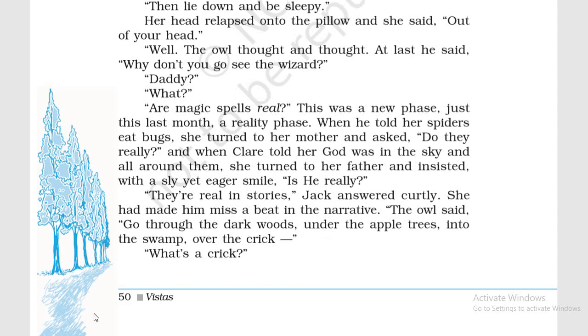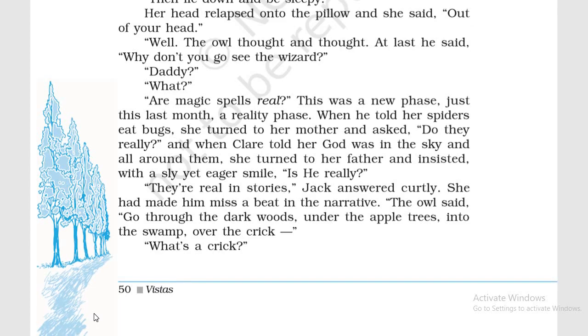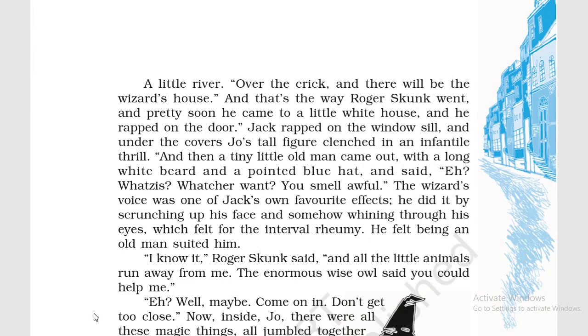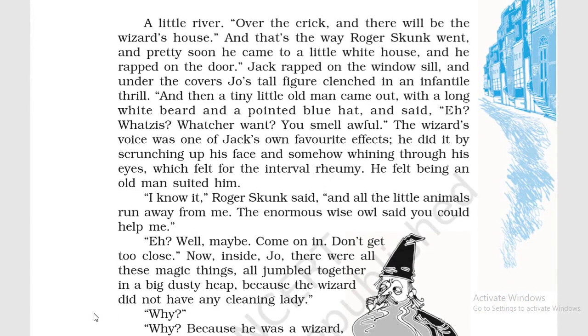And then she asks me, what is a creek? What's a creek? Creek क्या होता है? And then he tells her, a little river. So creek means a little river. So over the creek. Again he continues, वहीं से continue करता ना, that the owl is telling Roger Skunk the way. रास्ता बता रहा है उसको.